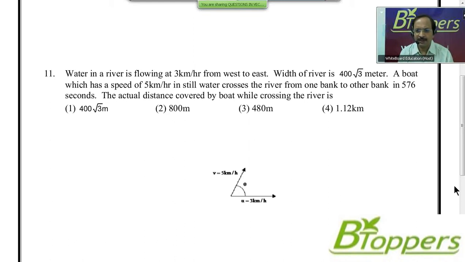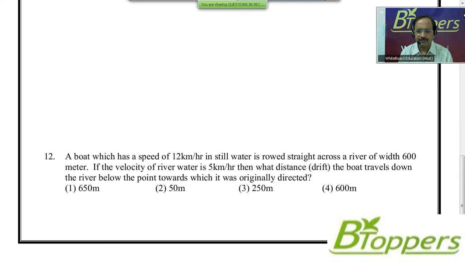Come on, look at the next problem. Problem number 12. A boat which has a speed of 12 km per hour in still water is rowed straight across a river of width 600 meter. The velocity of the river water is 5 km per hour.